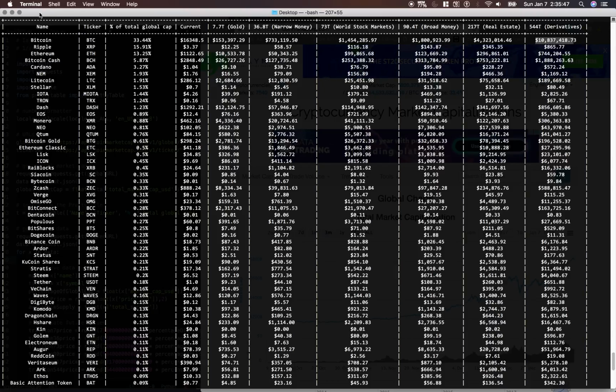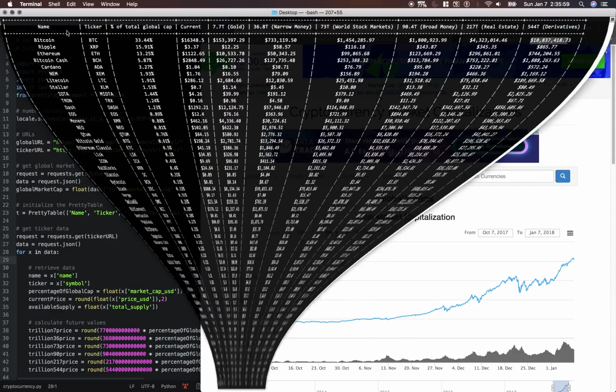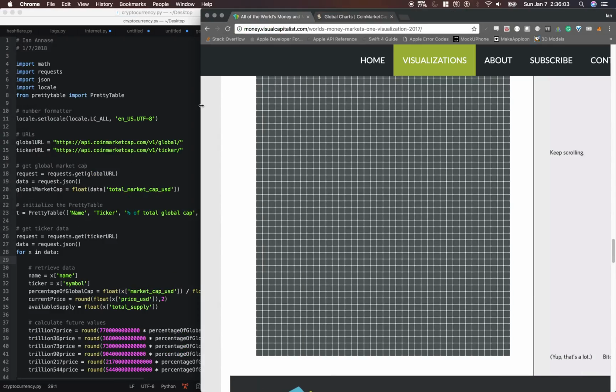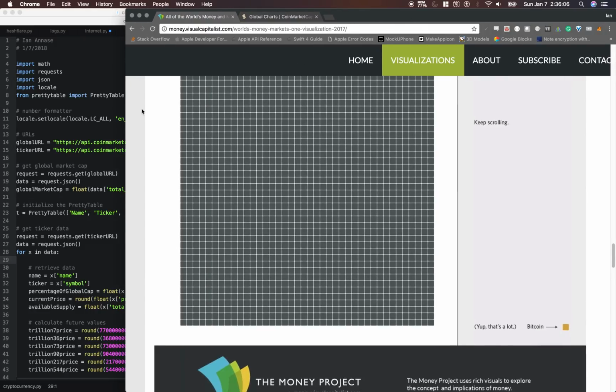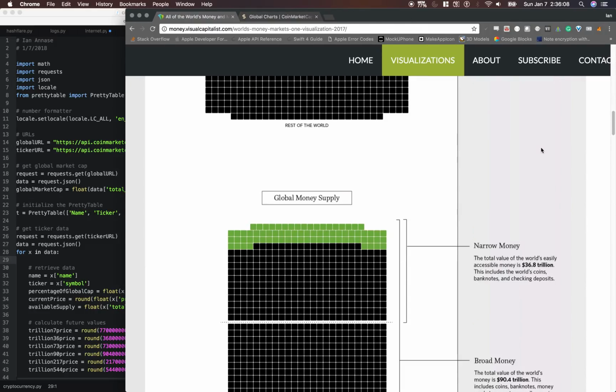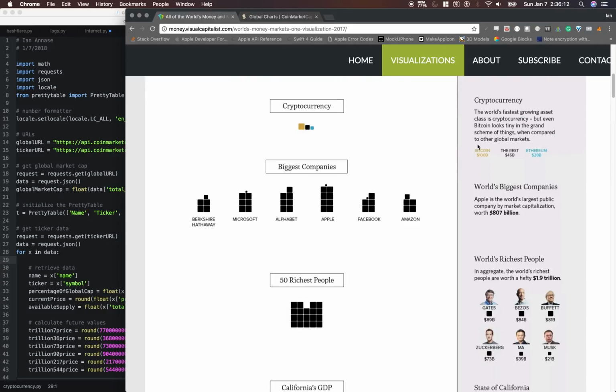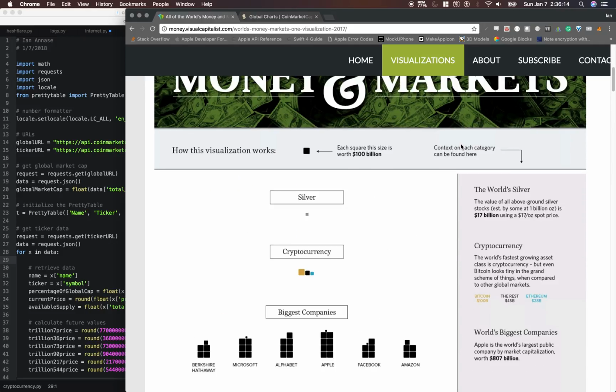Alright, so now let's go into detail about where I found these numbers, and then later on describe the Python program and how I wrote it, and all the details about that. The numbers such as the gold value, narrow money and broad money are from this website, and I'll link it in the description.